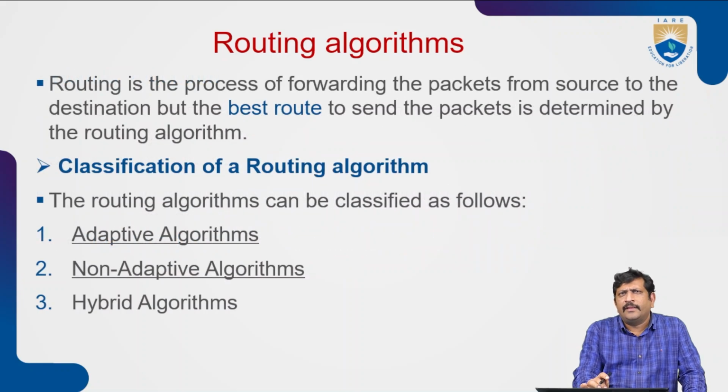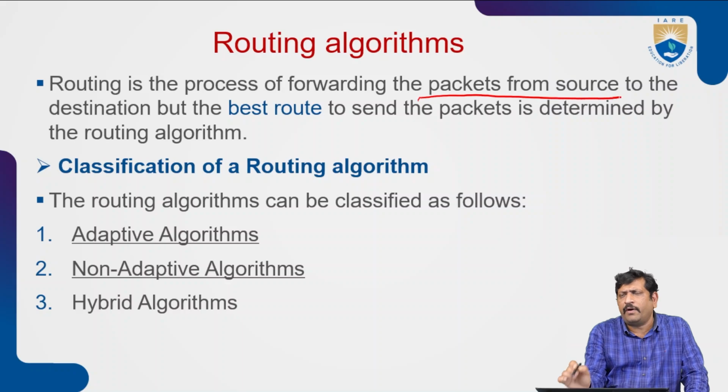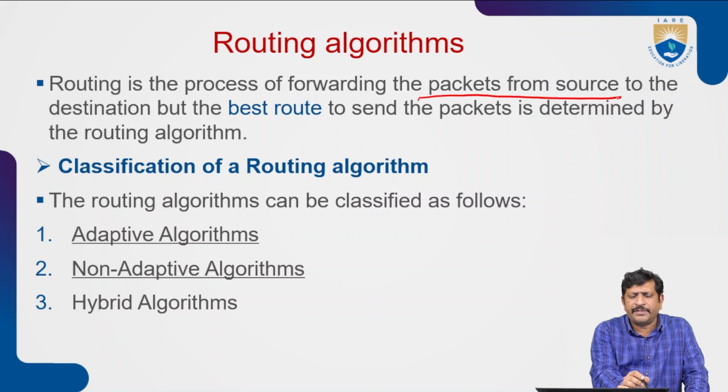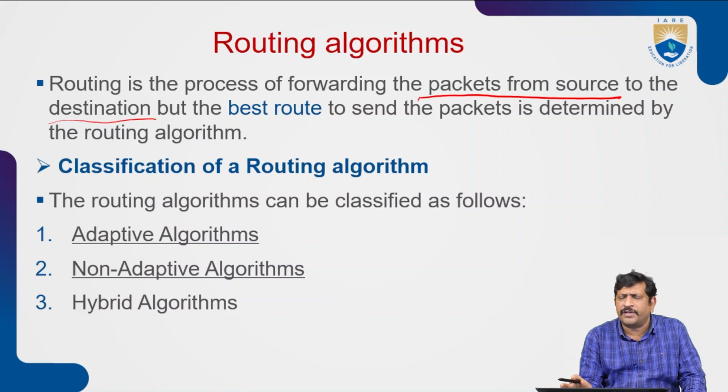Generally, routing is the process of forwarding packets to the destination. Forwarding packets means from source to destination. In between, a number of routers are arranged. Whatever packets we forward will be stored in a router's memory, and after some time they will be forwarded to another router.